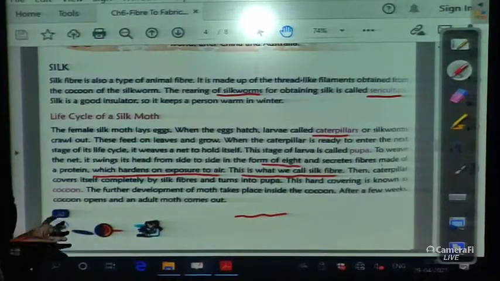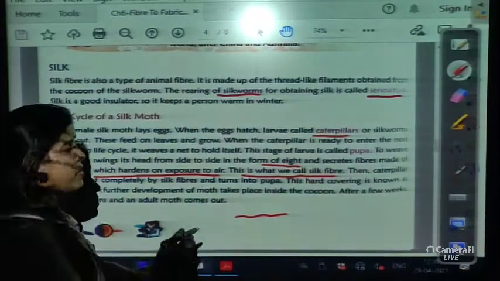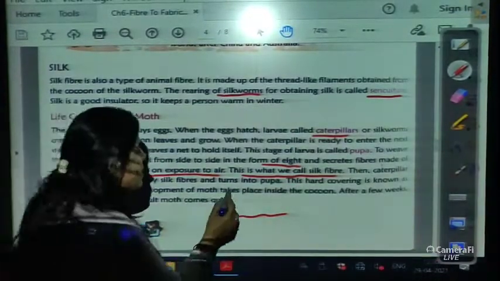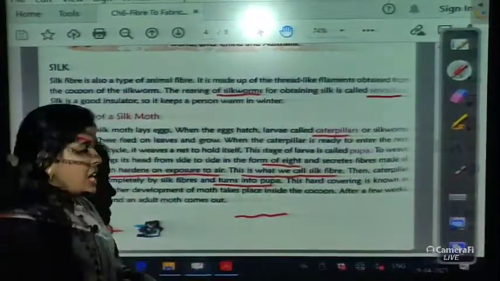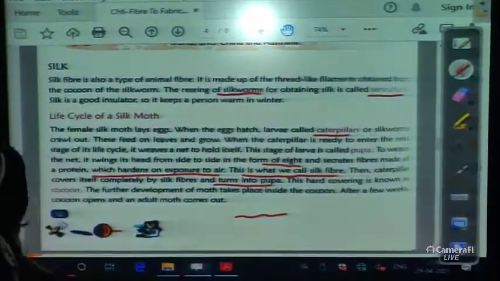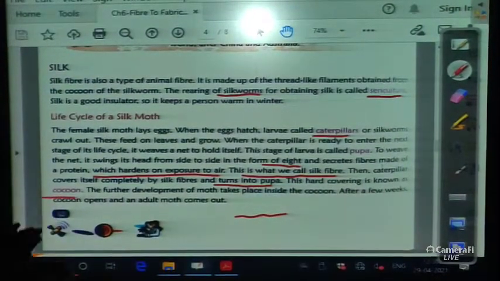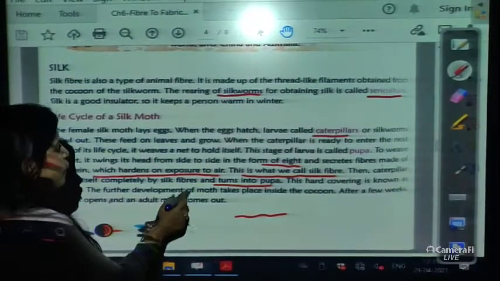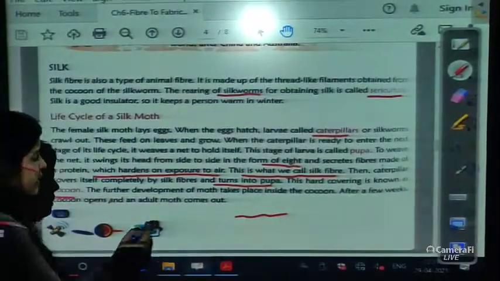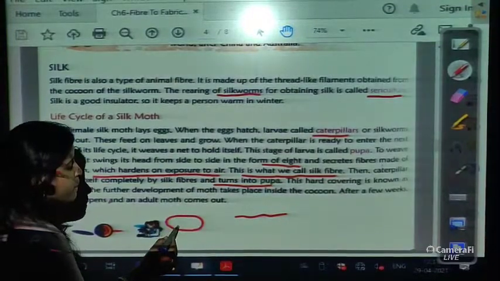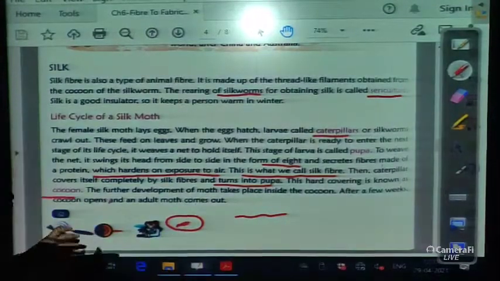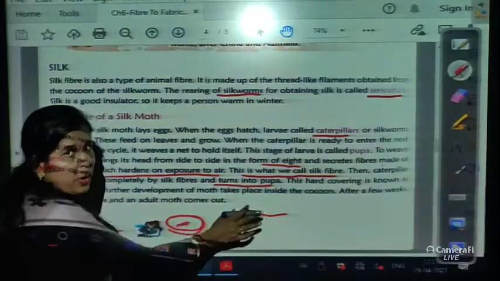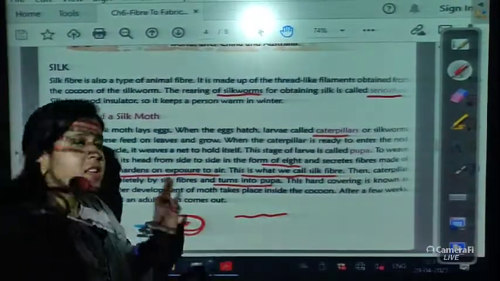So the caterpillar covers itself completely with silk fibers and turns into a pupa. This hard covering is known as the cocoon, and we get silk from the cocoon only, right? The further development of the moth takes place inside the cocoon. Inside the cocoon, the moth develops, and when it matures, after a few weeks the cocoon opens up and the moth comes out.